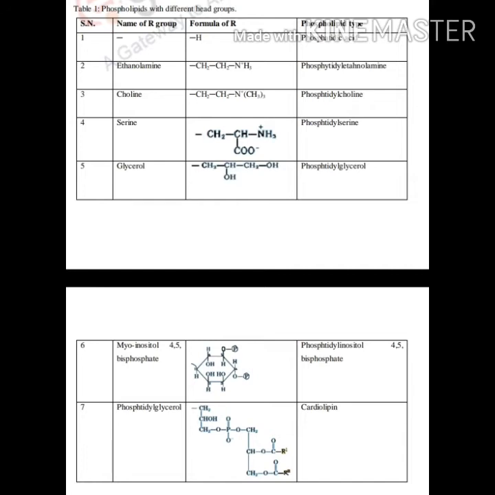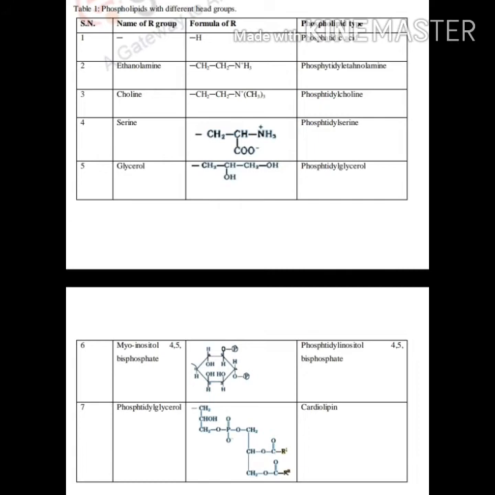So with phosphatidyl as a prefix, phosphatidyl choline, phosphatidyl ethanolamine and phosphatidyl serine are the other common membrane phospholipids, having choline, ethanolamine and serine respectively. So these are the common names of different types of phospholipids.